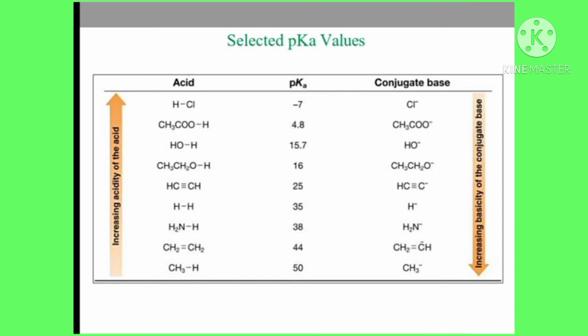It is proof that the pKa value increases from top to bottom and the acidity of the acids increases from bottom to top. And the basicity of the conjugate base increases from top to bottom.